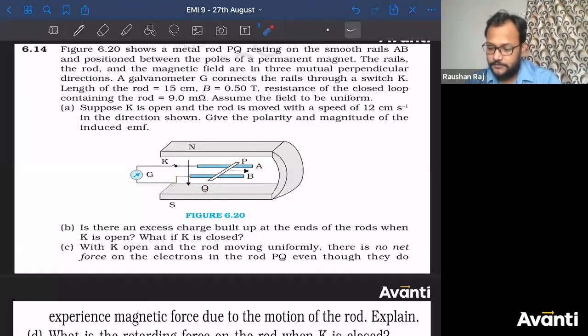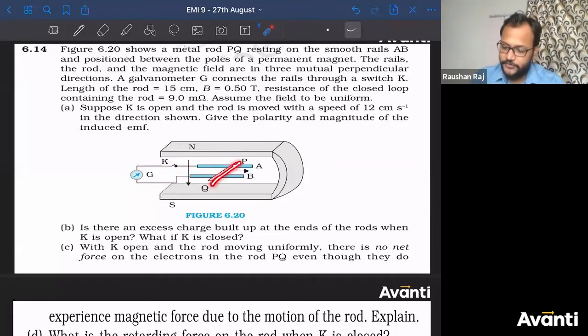So a metal rod PQ, this is the metal rod PQ, resting on a smooth rail, so friction is zero. Smooth rail AB, so these are the two smooth rails, and positioned between the poles of a permanent magnet. The rails, the rod and the magnetic field are in three mutual perpendicular directions. A galvanometer G connects the rail through a switch K. So through the rail, a galvanometer has been connected through a switch. Okay, let's see what is said ahead.